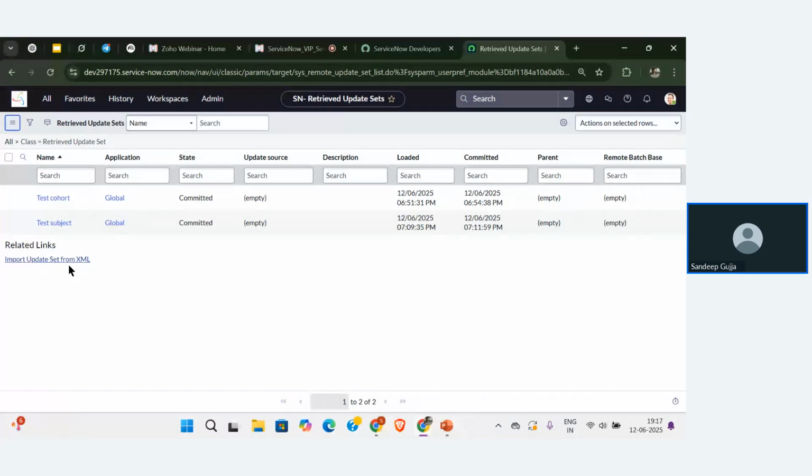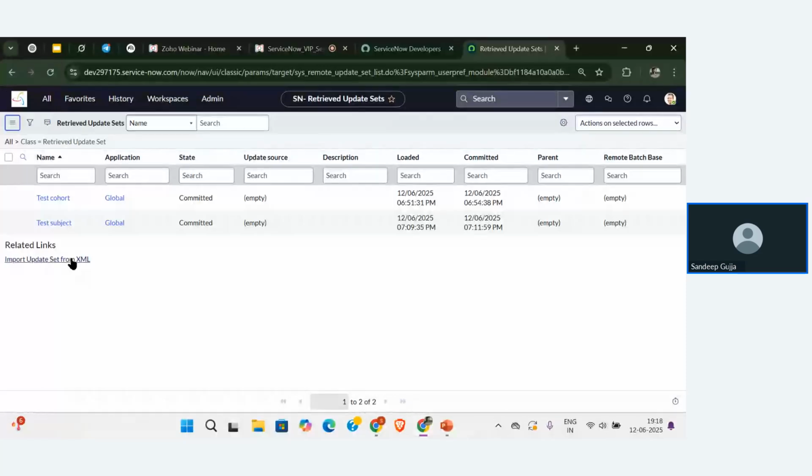We had to click on that update set link. Then whatever file we had downloaded, we moved that file to this instance, uploaded it, and moved the configurations from preview state to committed state to see the changes in my instance.